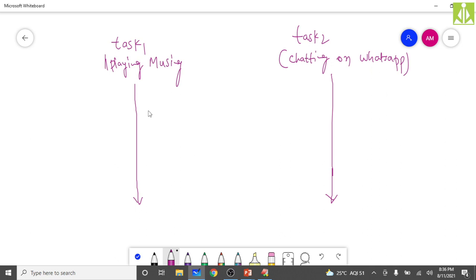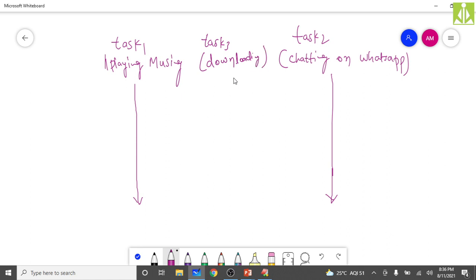At the same time, you are playing the music. You can do many tasks, isn't it? You can even download a movie at the same time, or a music file, or a video file from the internet. I will consider that also task 3. What are you doing? Downloading. What you are downloading is secondary, but downloading.